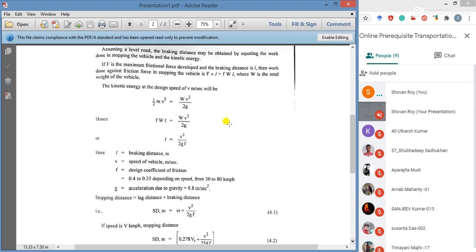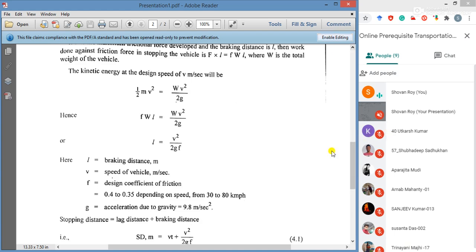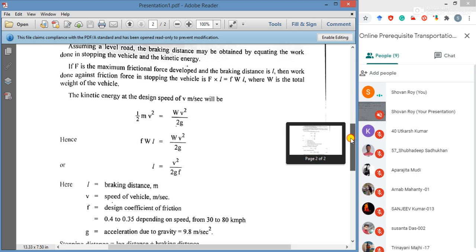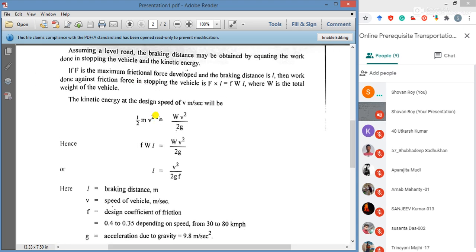Next, assuming a level road, the braking distance may be obtained by equating the work done in stopping the vehicle and the kinetic energy. Okay, let's see.